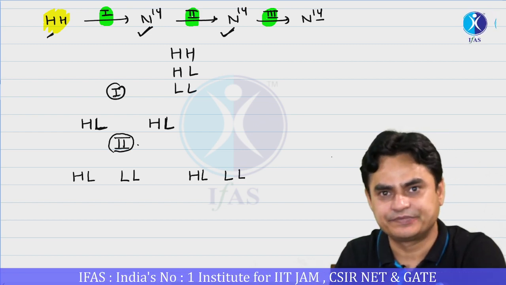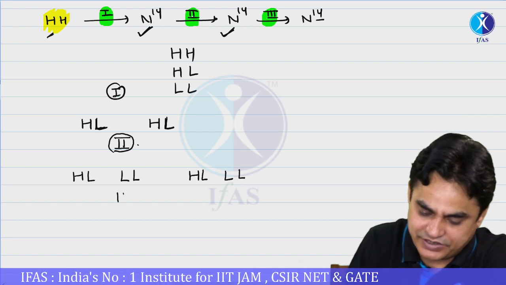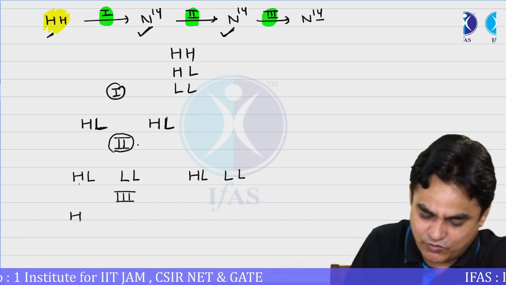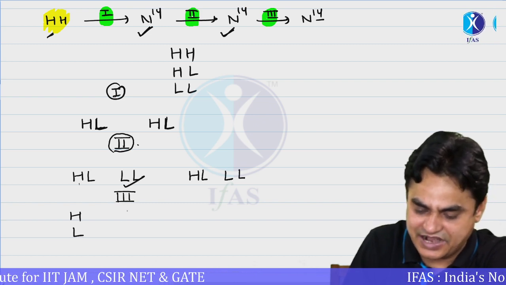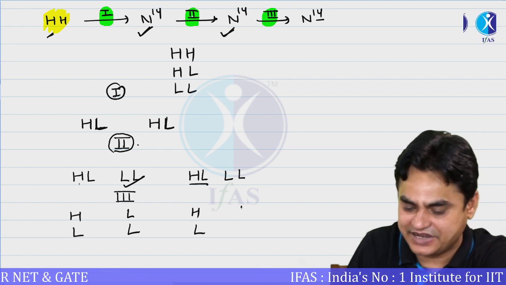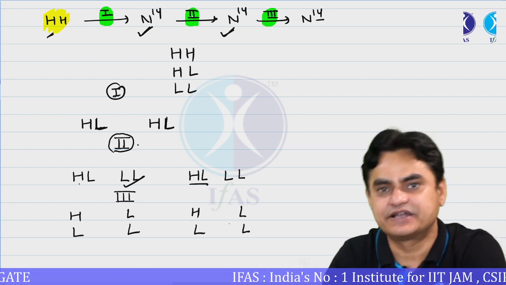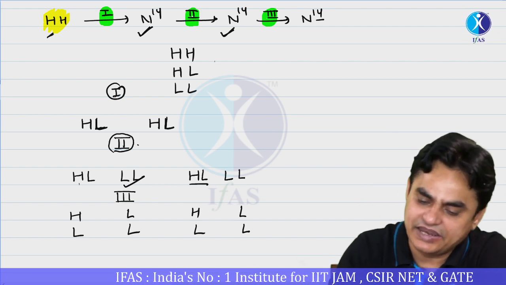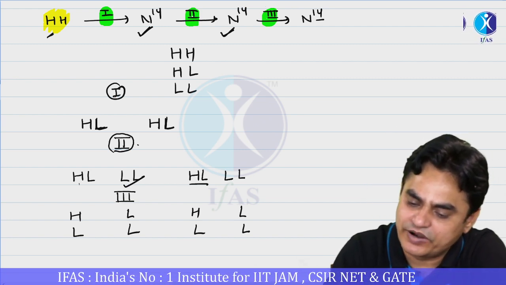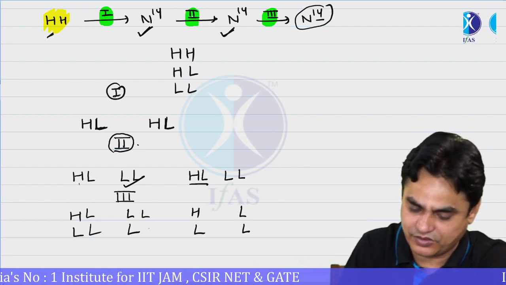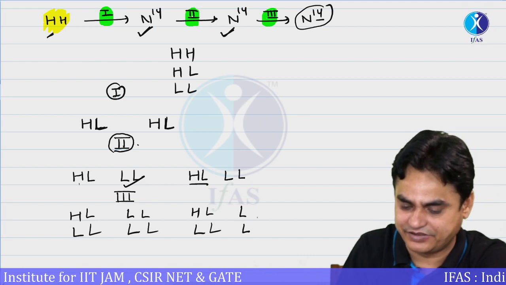Is it clear? Okay. What is going to happen during the third generation? Again this heavy and light will open up. This light and light will open up. This heavy and light will open up, and this light and light will open up. They would be used as a template for the synthesis of a new round of DNA. And again for the third generation you are providing N14. So again the light strand would be there.